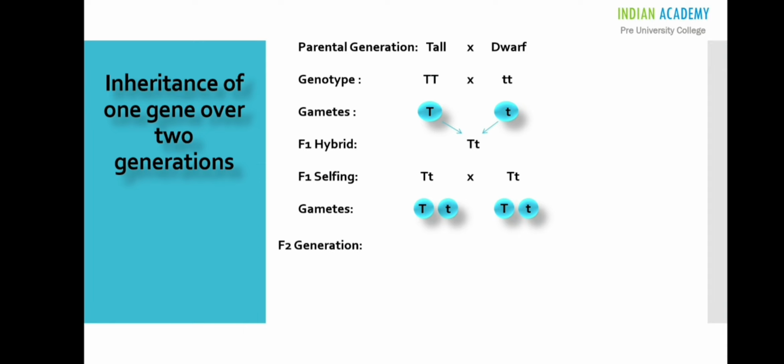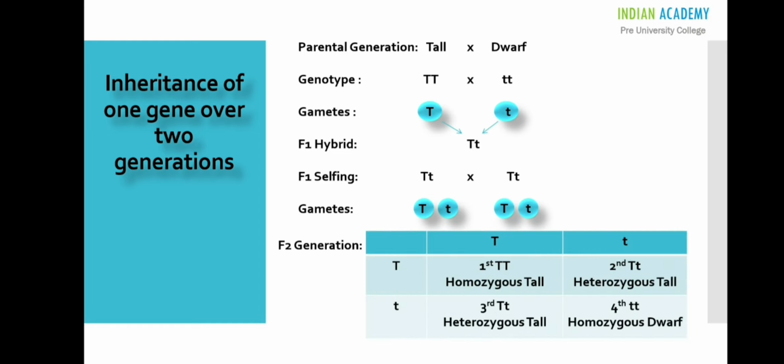Next is F2 generation. Fusion between these gametes gives rise to 4 plant species. So with the help of a Punnett square, we can easily show the formation of F2 plants. The top row of the Punnett square shows the male gamete, and the first column of the Punnett square shows the female gametes.